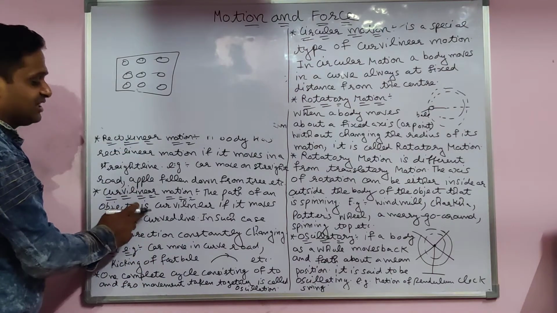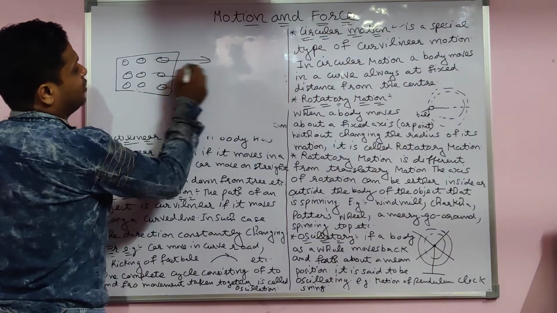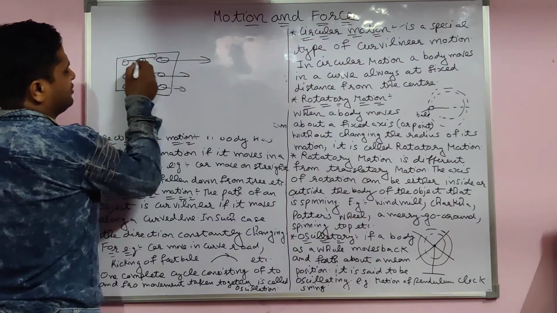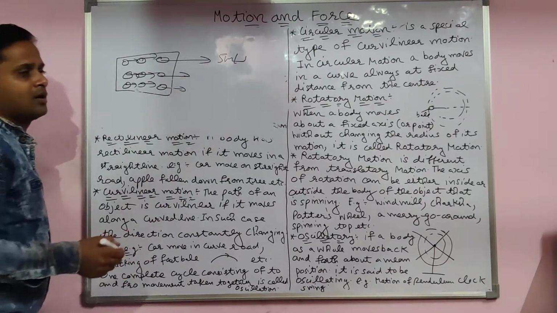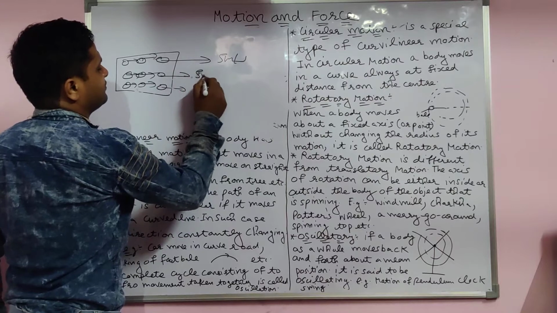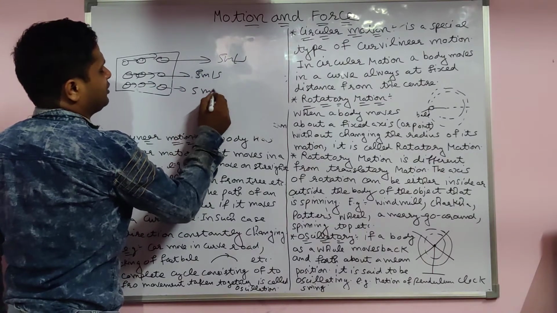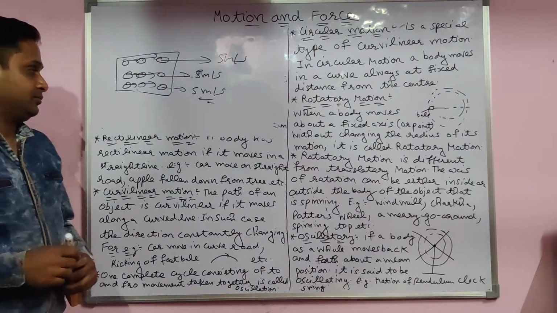The first one is rectilinear, the second one is curvilinear. In rectilinear motion the particles move in a straight line with the same speed, for example 5 meter per second. This particle also 5, this particle also 5, same direction in a straight line.